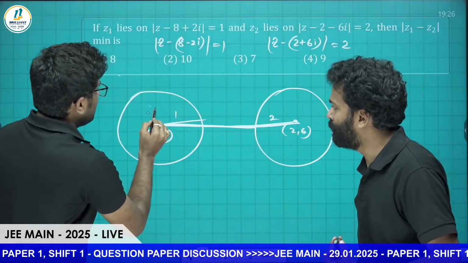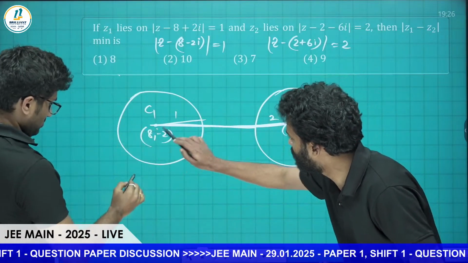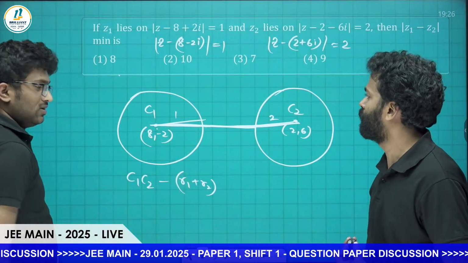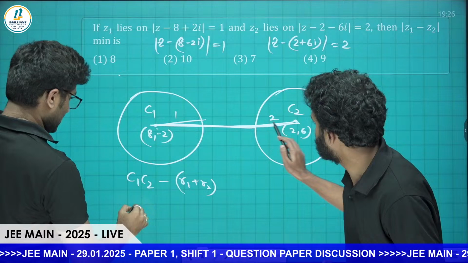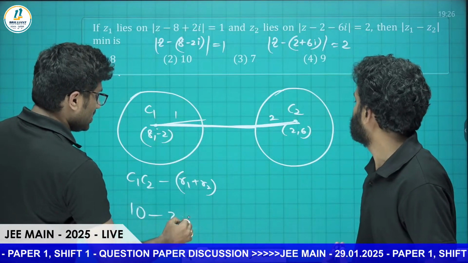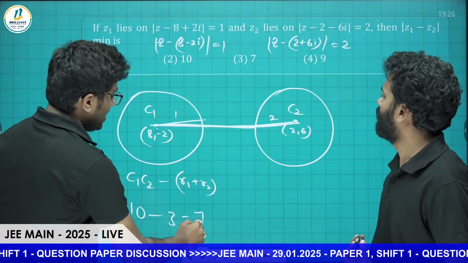They will figure it out now itself, because just use the distance formula to find the distance from C1 to C2, minus of R1 plus R2. So what is C1 C2? I think 10, 6, sir. Square. Yes. 6, 10 square plus 4 minus square, minus R1 plus R2, which is 2 plus 3. That is 7. So 7. Very direct question.